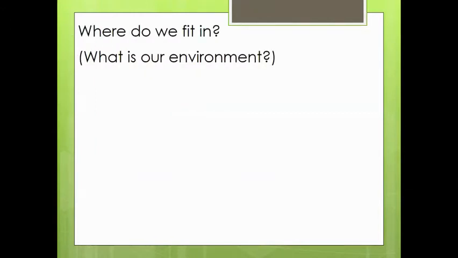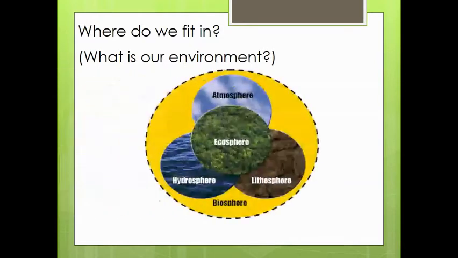What's our environment? If you think about this, the environment for different things is going to change depending on what they are. So the environment as a whole, if we include everything on the Earth, we call that the biosphere. The biosphere is comprised of four primary layers: the atmosphere, the ecosphere, the hydrosphere, and the lithosphere. All of these combined make up what we call the biosphere, or the planet Earth. We're going to talk about these individually on the next slide.